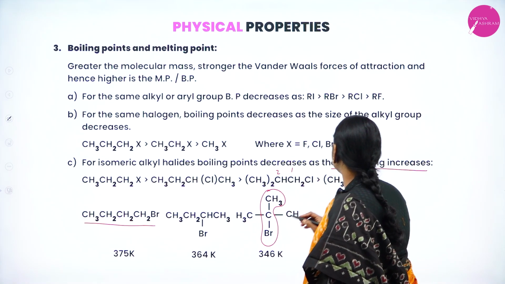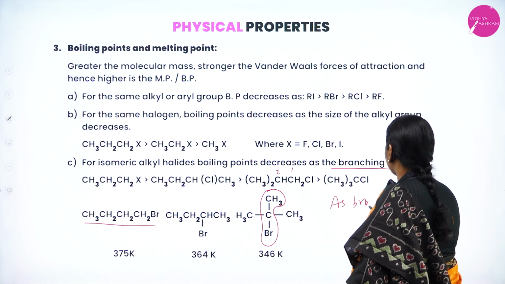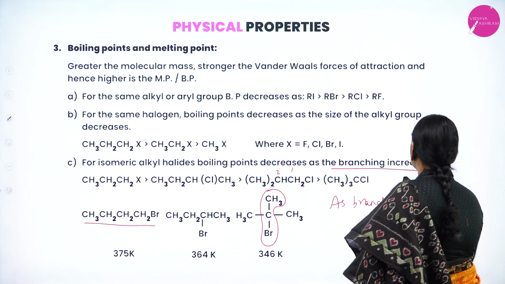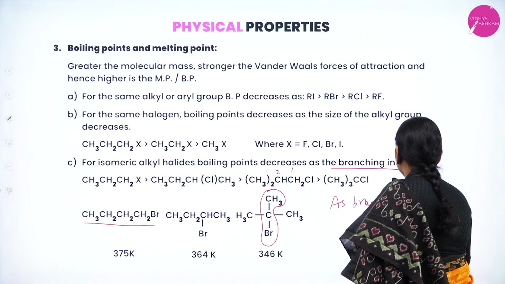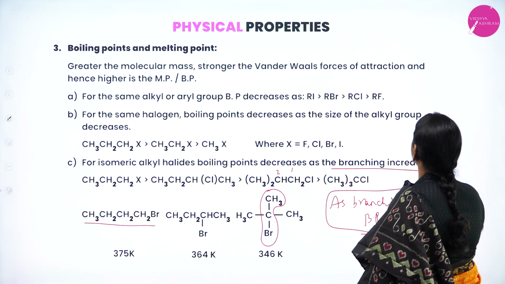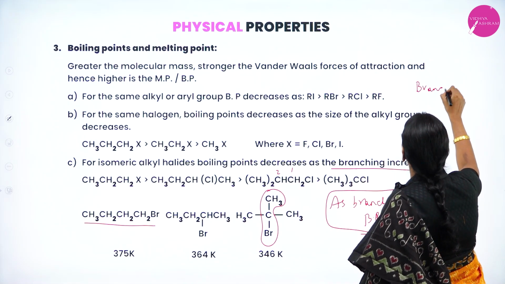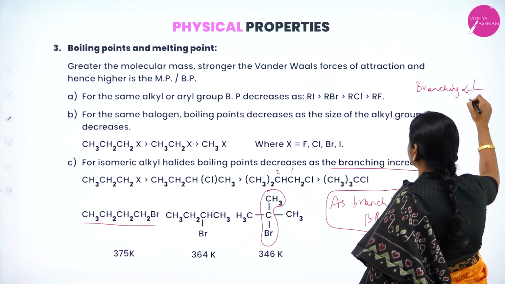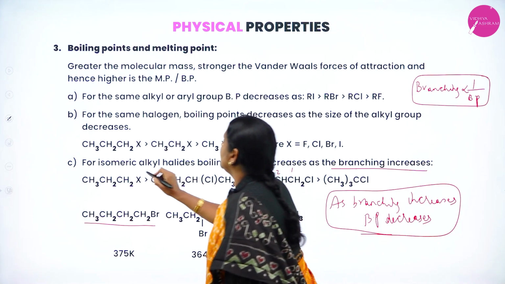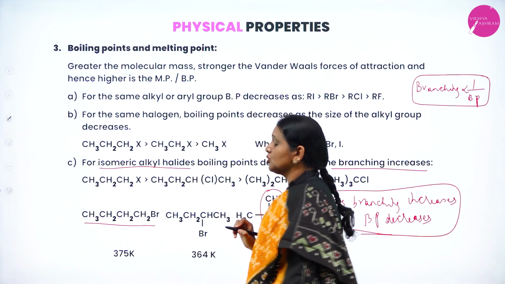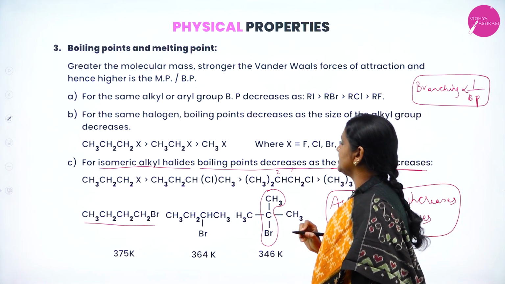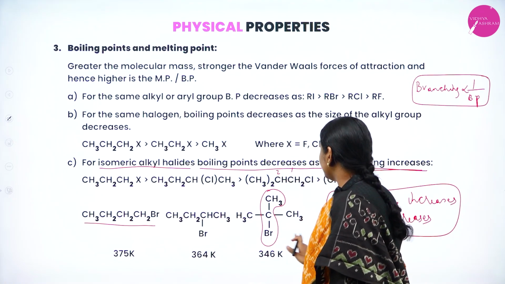As branching increases, boiling point decreases. Branching is inversely proportional to boiling point. This is for isomeric alkyl halides. Boiling point decreases as branching increases. In the forward direction, the branching increases.